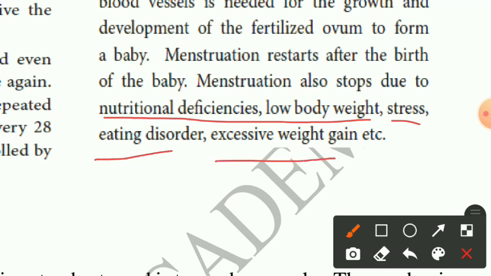All these cause the menstrual cycle not to follow regularly. What are the causes of irregular periods? Nutritional deficiency, low body weight, stress, eating disorders and excessive weight gain also cause menstrual disorder, irregular period.